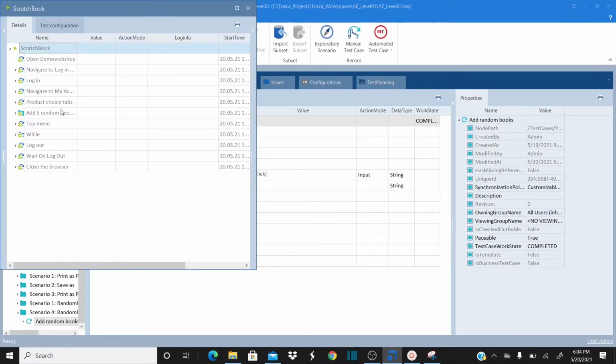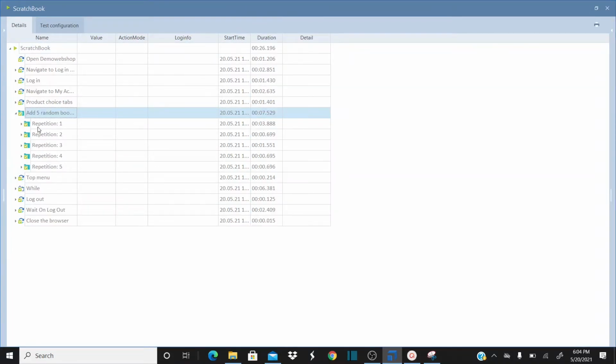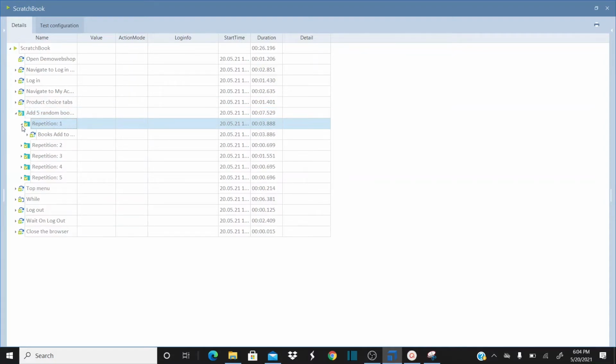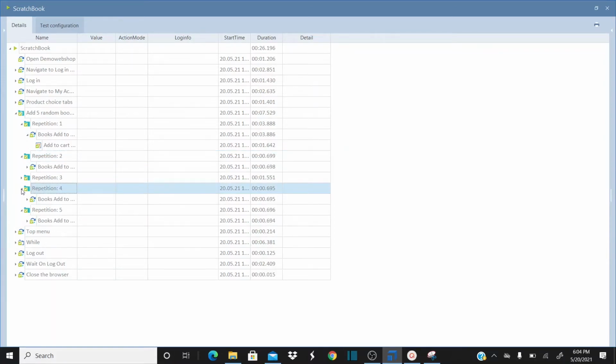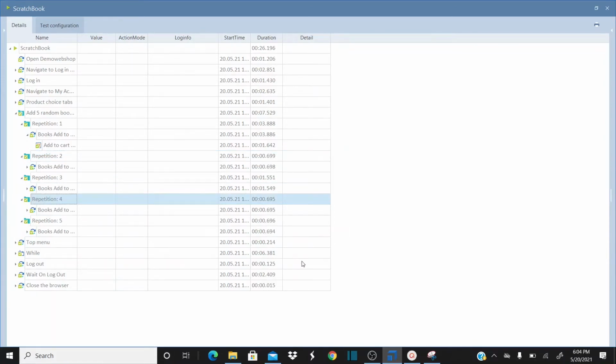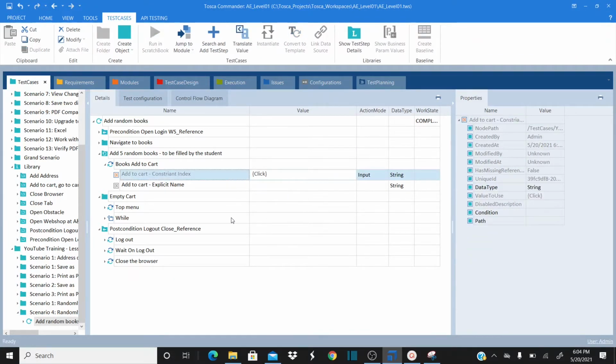If you see the results, the add 5 random books folder repeated 5 times. See, repetition 1, repetition 2, repetition 3, 4, 5, right? It repeated 5 times, but it added random books by using the random index number. So this is the way you can do it.